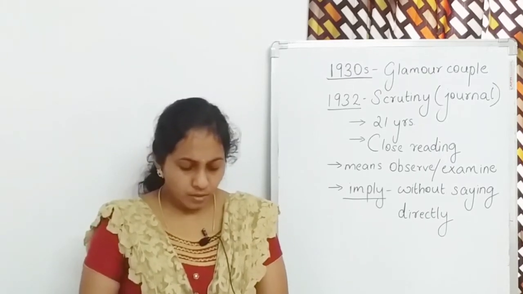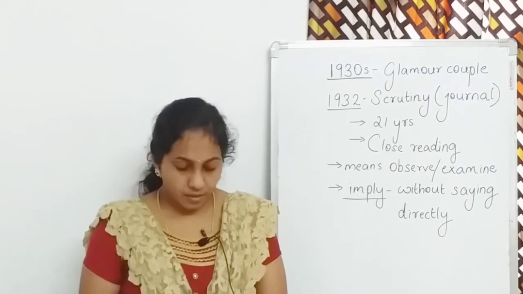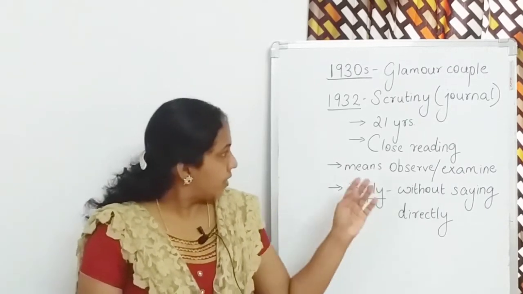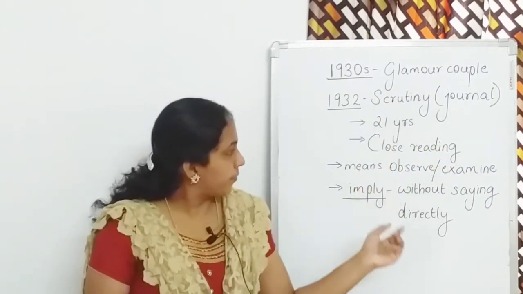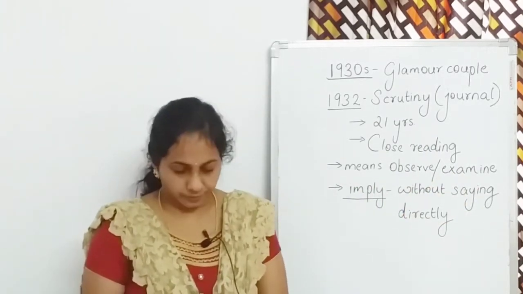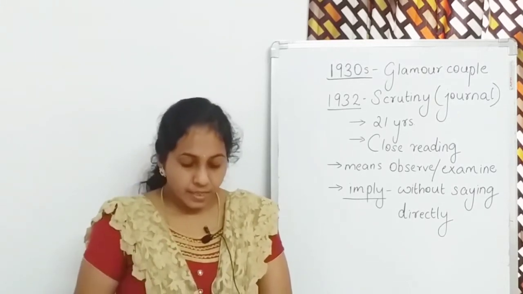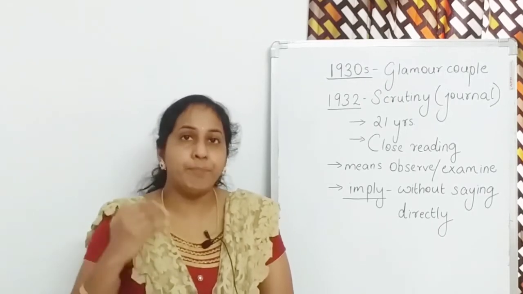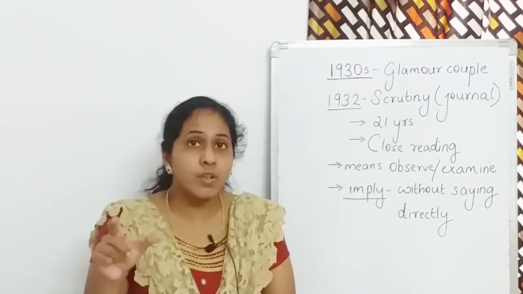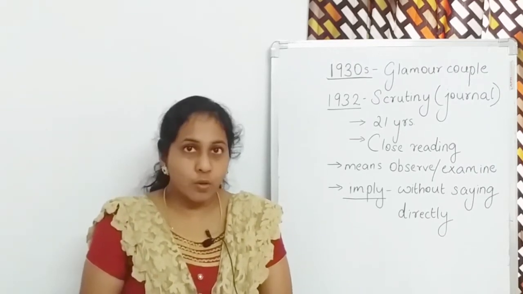They released the journal Scrutiny. What does the title mean? Scrutiny means to observe or examine critically. As the title implies, it extended close reading; it stood with or favored close reading, the close reading which we have seen before, close verbal analysis.